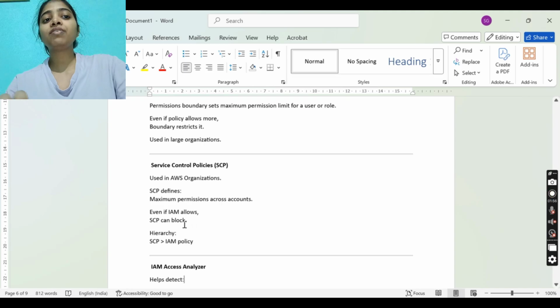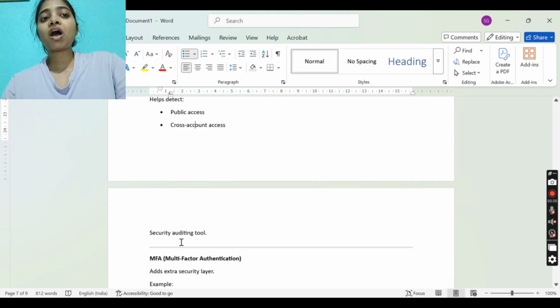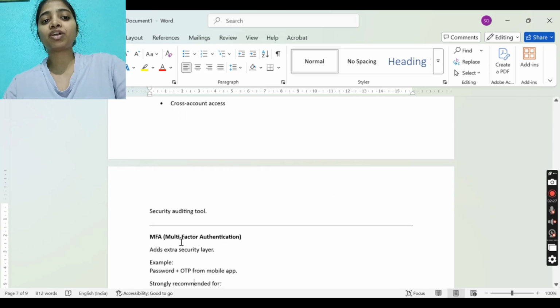Even if IAM allows something, but it is restricted at the SCP level, the SCP overrules. So the hierarchy is: whatever is blocked in SCP, even if allowed in IAM, the user won't be able to access. IAM Access Analyzer helps detect public access and cross account access; it is a security auditing tool.